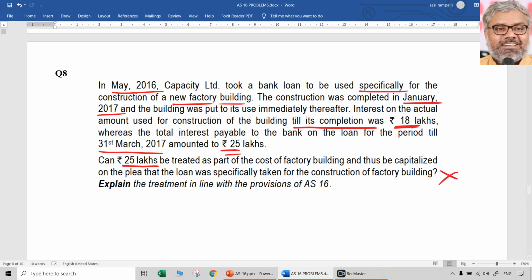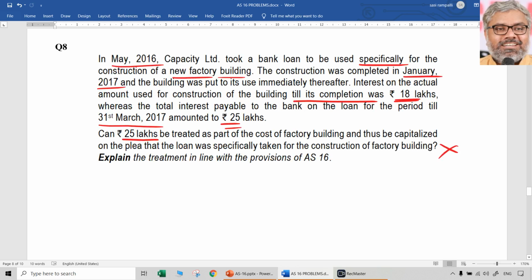Answer is no. 25 lakhs cannot be capitalized because the building was put to use immediately on January 2017 itself. Till its completion, how much interest was incurred? 18 lakhs. So how much can be capitalized is only 18 lakhs, but not 25 lakhs. After the completion of construction and once it is ready for its intended use or sale, capitalization should stop. So we have to write the provisions related to cessation of capitalization. Since the completion happened in January, interest up to that period only will be capitalized. Beyond that, whatever the interest is there, should not be capitalized.